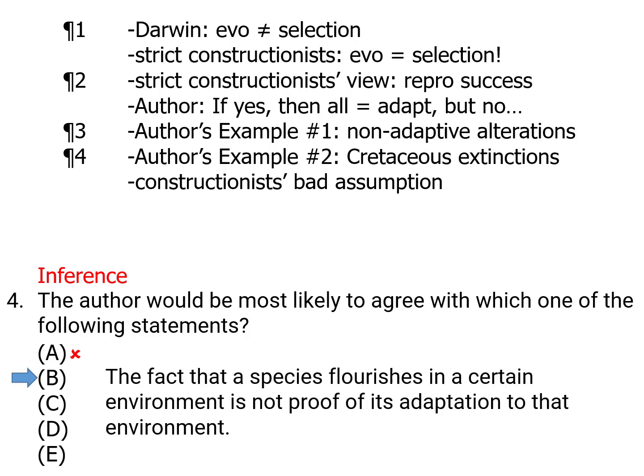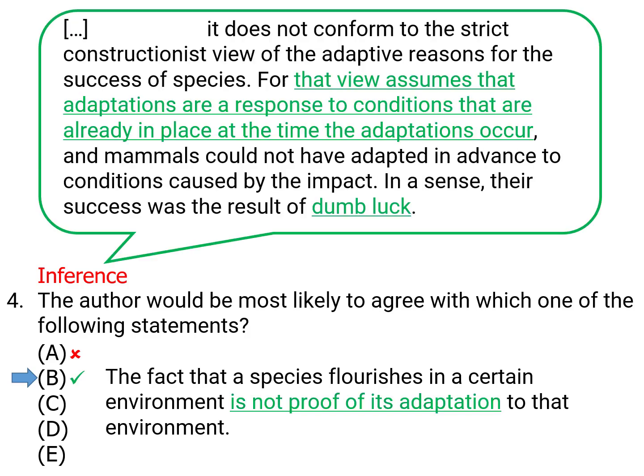So go to B. The fact that a species flourishes in a certain environment is not proof of its adaptation to that environment. Now, this is something that we can prove, and we can prove it from the discussion of the mammals in the paragraph about the Cretaceous extinctions. If you look back there, they tell us that the constructionist view assumes that adaptations are responses to conditions that are already in place at the time that the adaptations occur, but they say that can't happen.